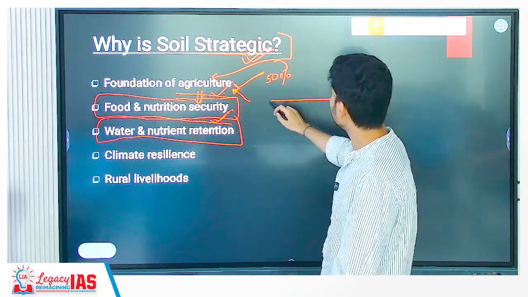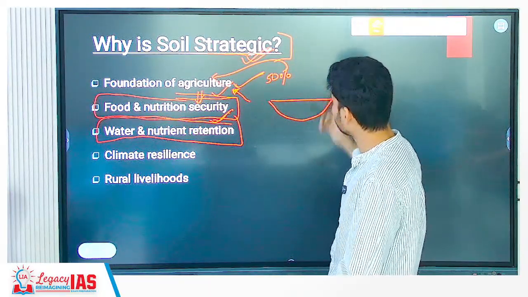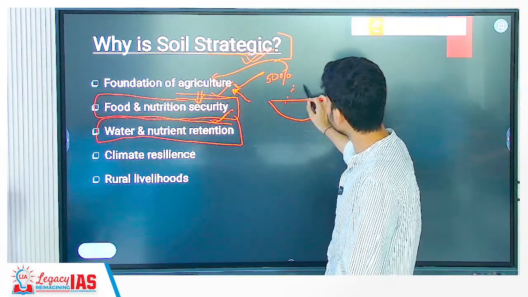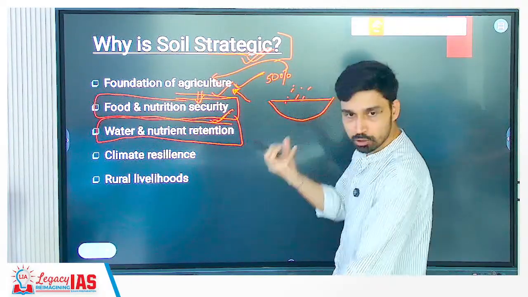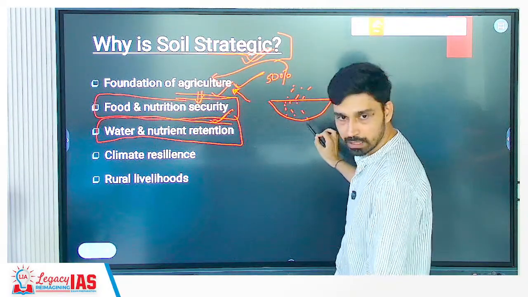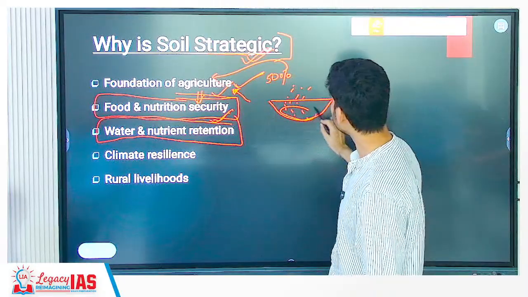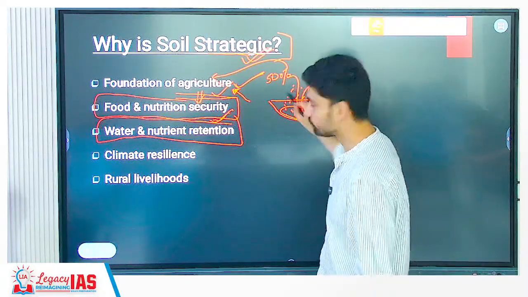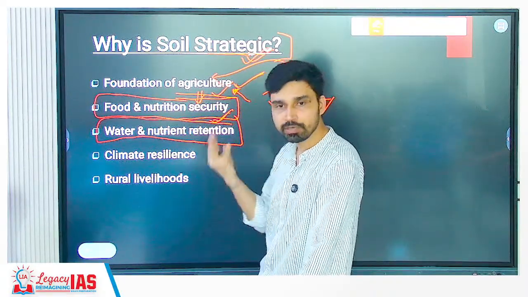For example, if this area has dense or thick soil cover, what will happen in the case of heavy rainfall? Soil has a lot of porosity, spaces in between. So this excess rainwater will start to accumulate here. In the dry period, you can then extract this groundwater for several purposes, irrigation, drinking and all that kind of thing.